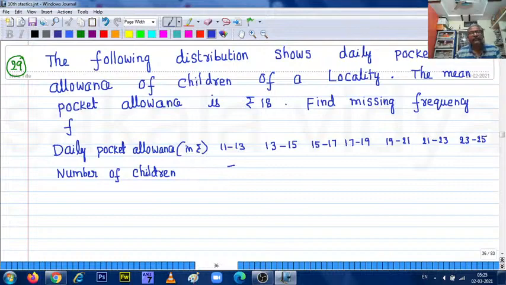The frequencies are 7, 6, 9, 13, f, the missing frequency, then 5 and 4.